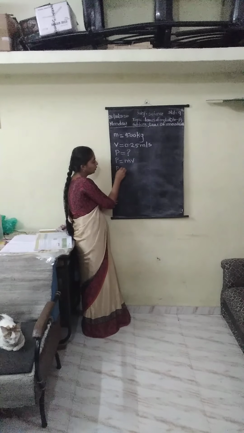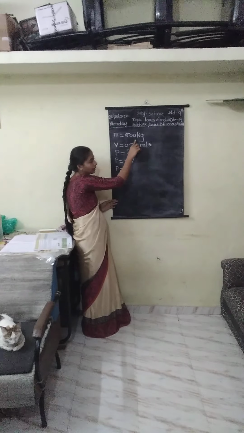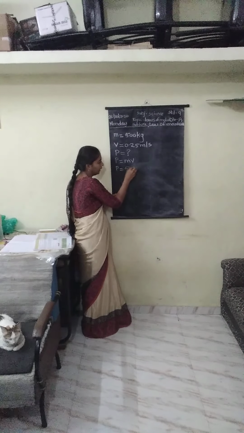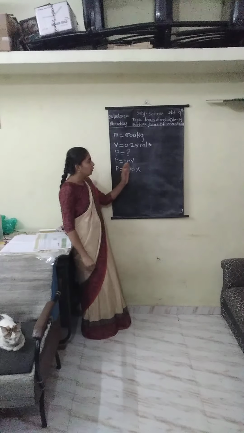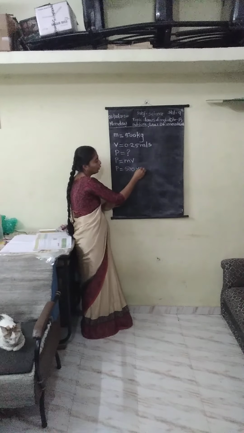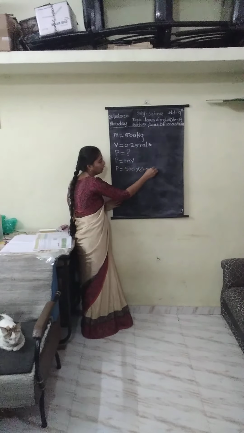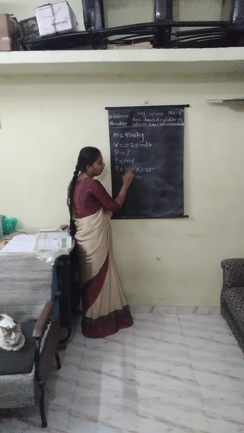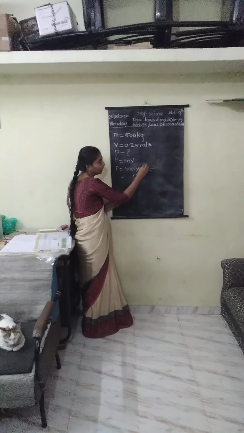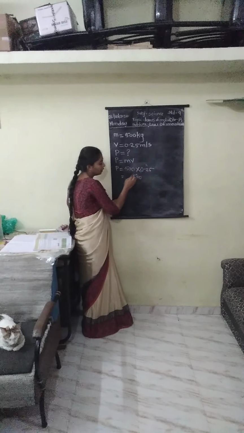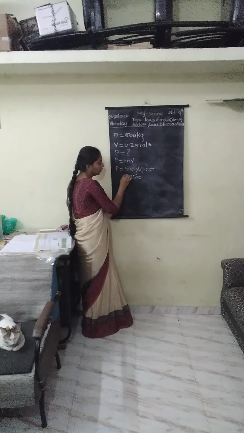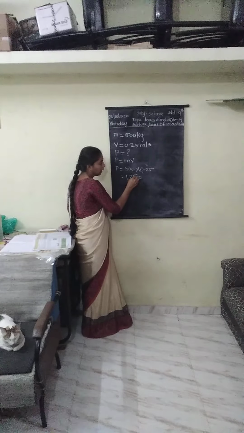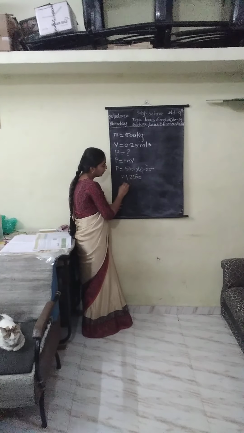So P is equals to, mass is given here. How much mass is given here? 500 kg. So we will write here 500 into velocity. What is the velocity? 0.25. So after multiplying this, we will get this 125. 5 5s are 25, 2 carry, 5 2s are 10 plus 2, 12, and 5 0 0, 1 is as it is. After 2 digits, the decimal point is there. So we will put the decimal point and we will get the value 125.